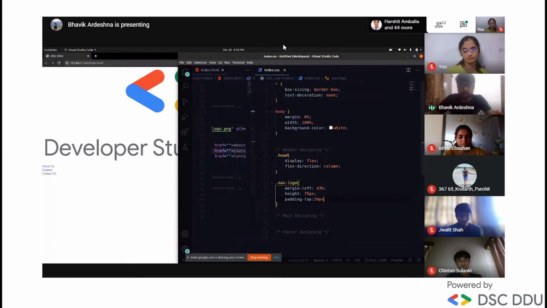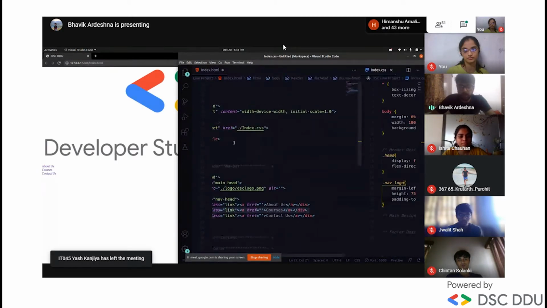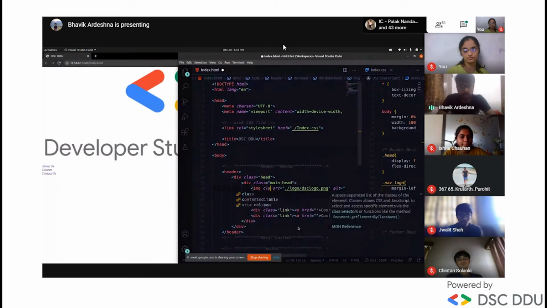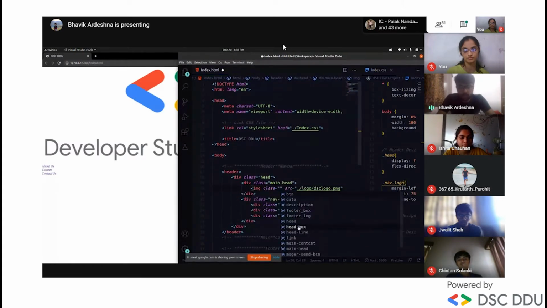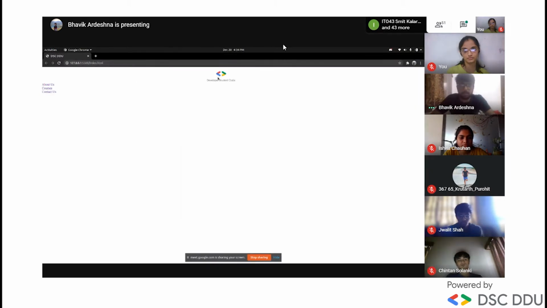Okay, here the image is not changing because we have made one mistake. We have not applied a class name to the image logo. Here we should give the class name logo. After saving, let's see. You can see that it became centered and became small.